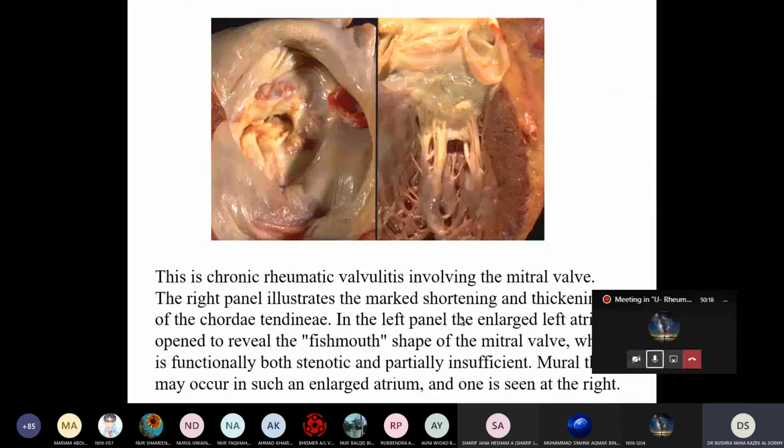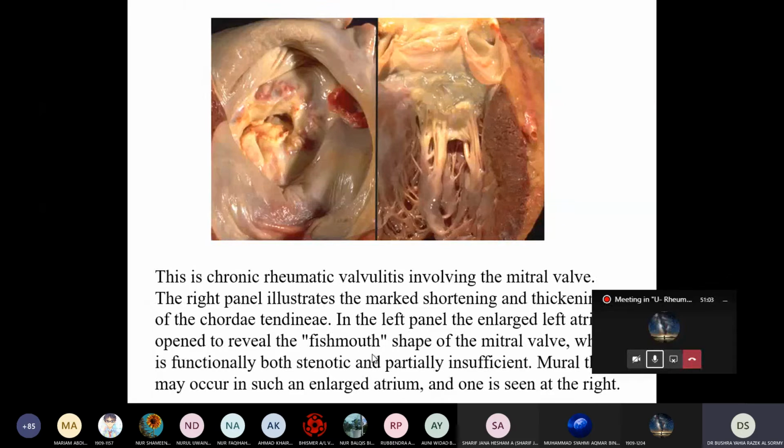Okay, you can see here, this is chronic rheumatic valvular disease involving the mitral valve. The right panel illustrates marked shortening and thickening of the chordae tendineae. You can see the chordae tendineae. This is a stenosis, what we call fish mouth shape of the mitral valve. And you can see there is dilatation also of the left atrium, and in this we can find the mural thrombi inside the atrium.